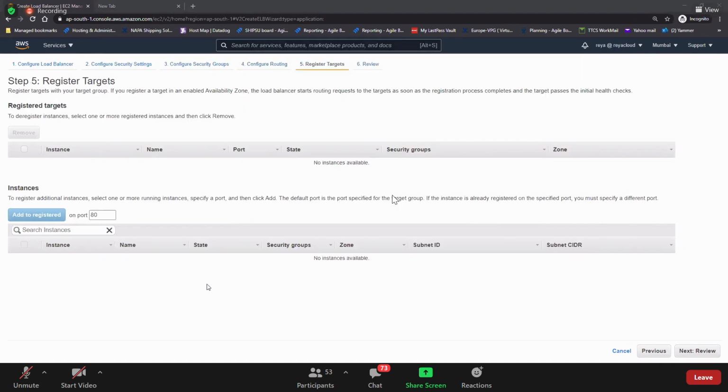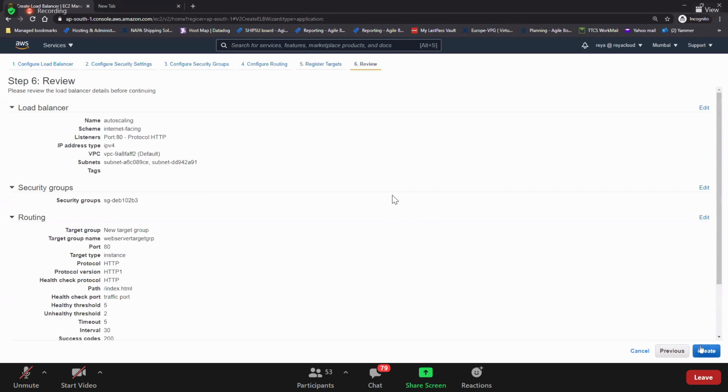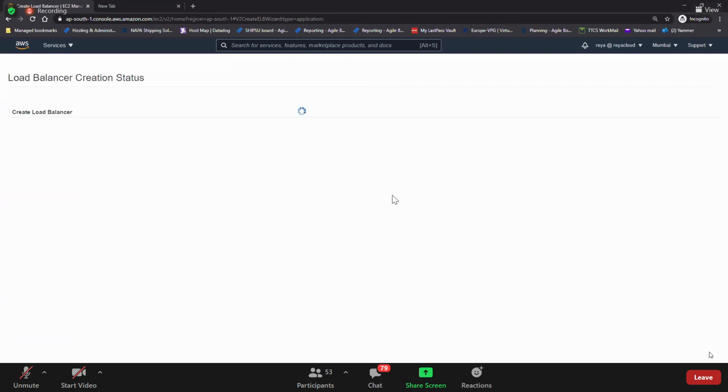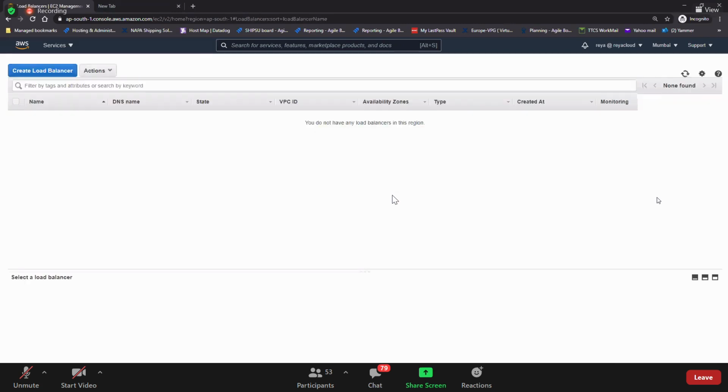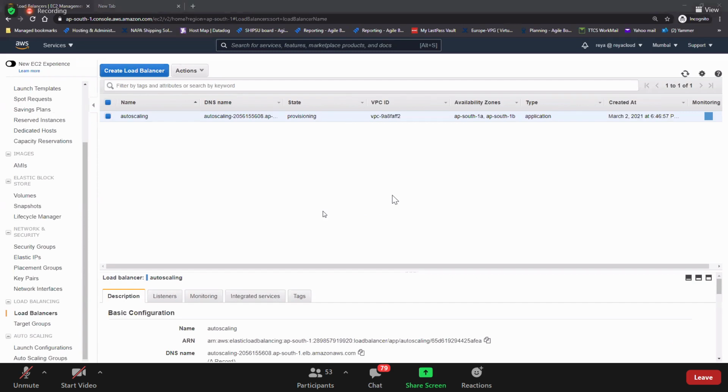Guys, do we have any EC2 instance to register? No, we don't do it. And then we'll create it. Okay, so my load balancer is created with the target group. What is the next step? What should I create? What is the next step?